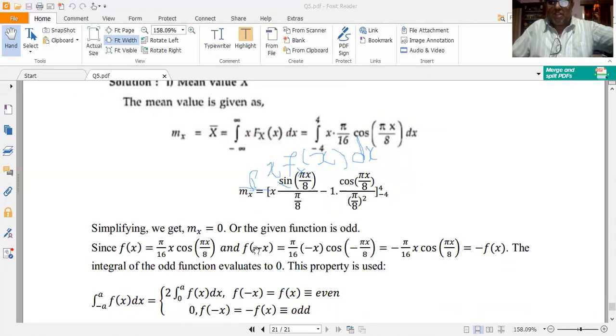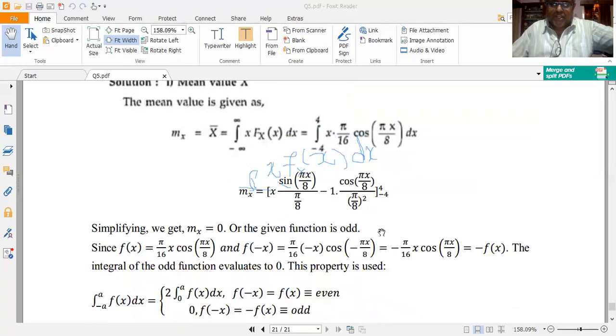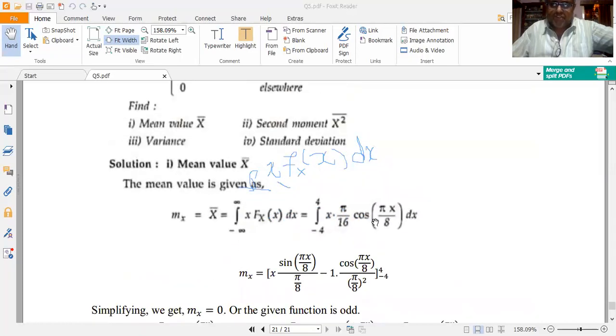Consider a function f of x. Depending on whether it is even or odd, I shall be evaluating the integral based upon these even and odd conditions. I mean to say, if f of x is the integrand, then if f of x is even, the integral reduces to some other integral. If the function f of x is odd, then that integral evaluates to 0. Now for simplicity, let me do it like this.